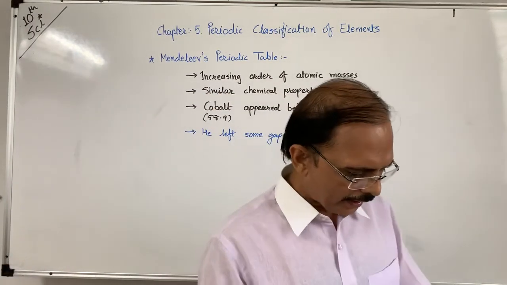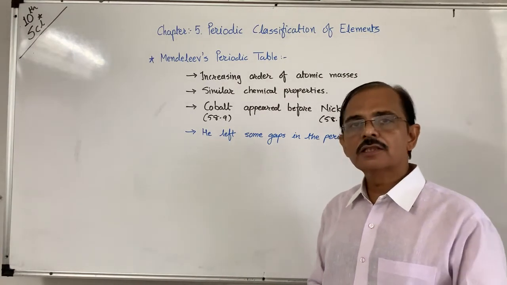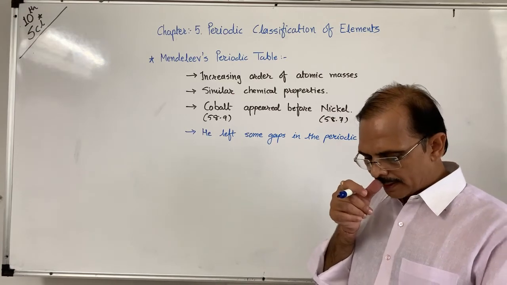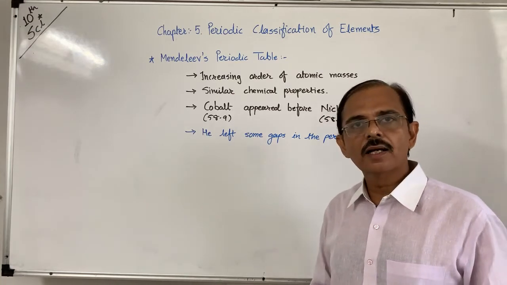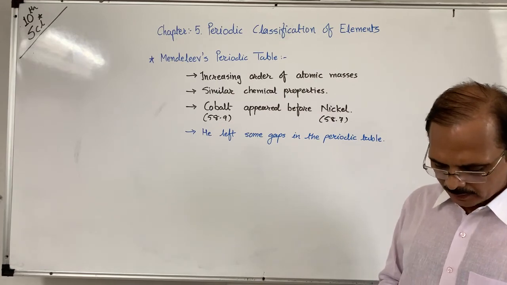Mendeleev boldly predicted the existence of some elements that had not been discovered at that time. Mendeleev named them by the prefix, Sanskrit numeral Eka. Eka means one, added to the name of the preceding element in the same group.